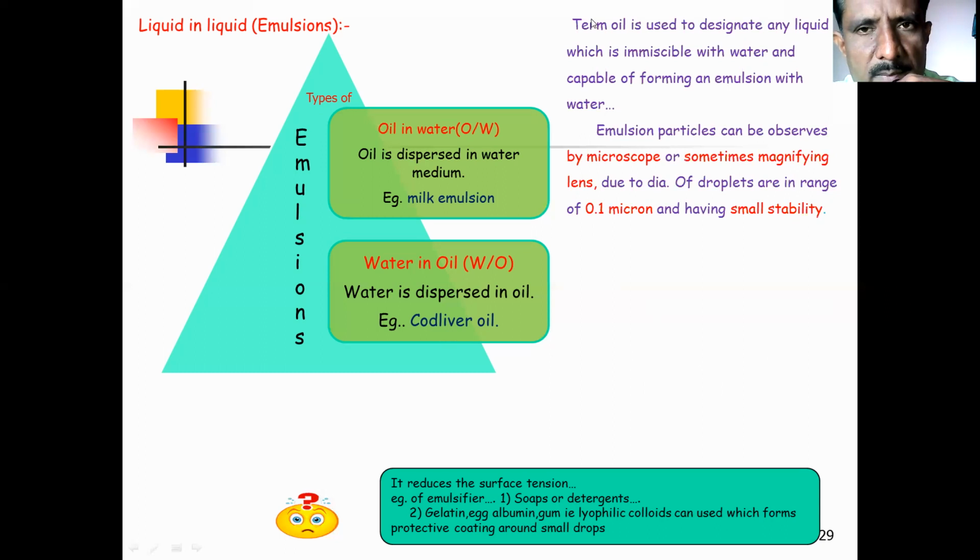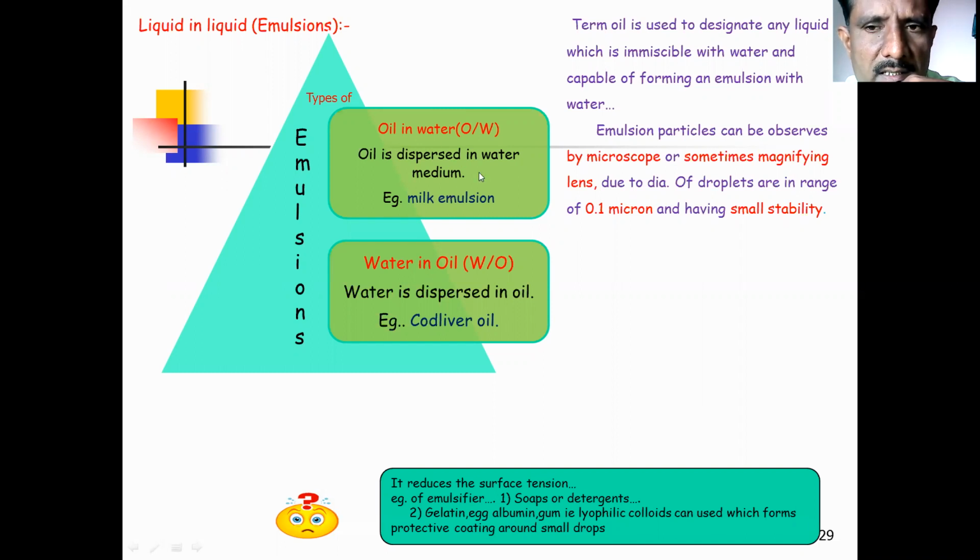Here is some information regarding emulsion. Oil is used to designate any liquid which is immiscible with water and capable of forming an emulsion with water. Emulsion particles can be observed under the microscope, or sometimes we have to use a magnifying lens to observe such emulsion particles. Why is there a need to observe them under a magnifying lens?